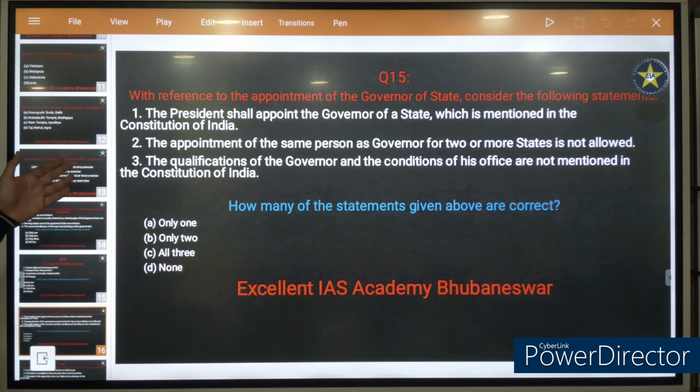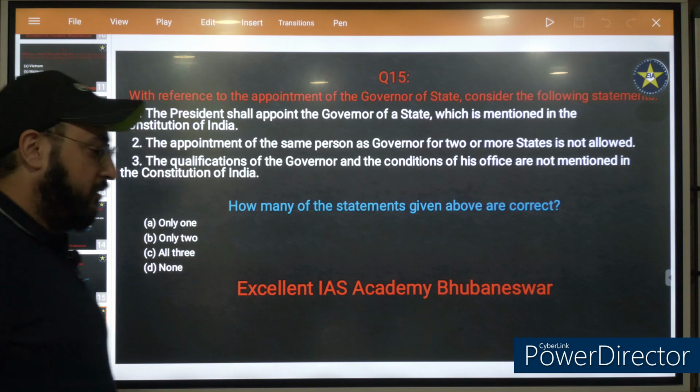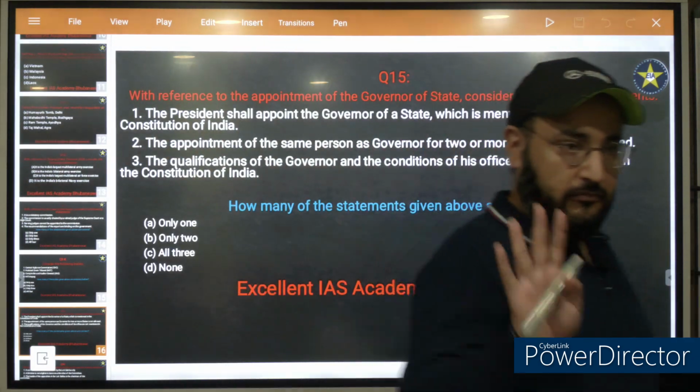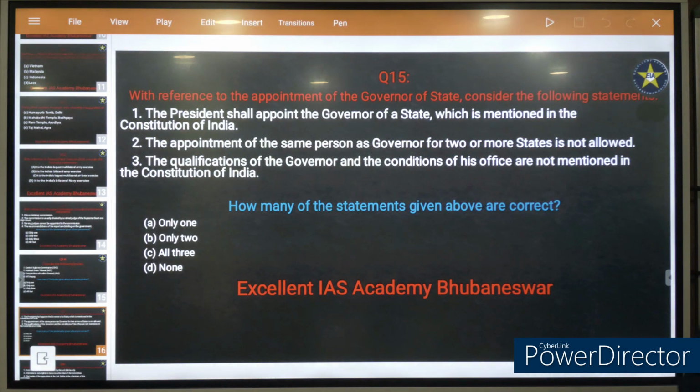Now please try to answer this. With reference to the appointment of the Governor of a State, consider the following statements. The President shall appoint the Governor of a State. Absolutely correct. The President has the authority to appoint the Governor of a State.